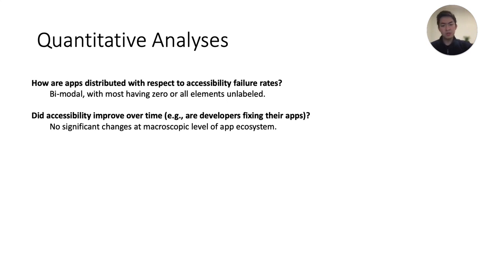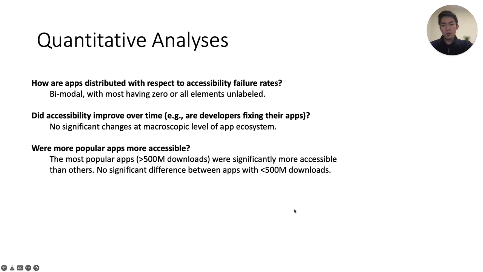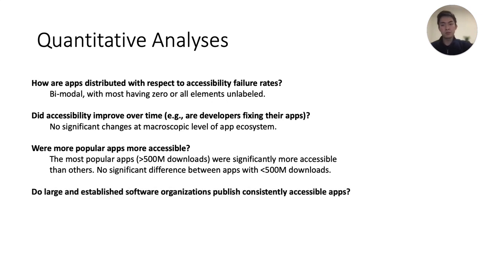Another assumption that is often made is that apps become more accessible as they become more popular. Hence we ask, are more popular apps more accessible? And we found that the most downloaded apps, those with more than 500 million downloads, had significantly fewer missing label failures than apps with less than 500 million downloads. However, there was no significant difference observed between apps that were slightly less popular with less than 500 million downloads, perhaps around 50 or 100 million downloads.